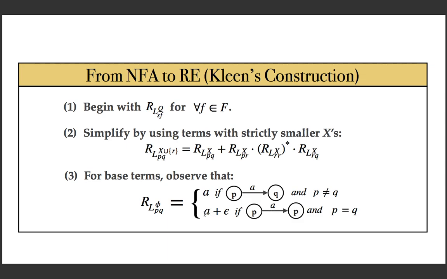So A is there, and if P and Q are the same state, then you don't have to read any input. If you are in P, you can stay back in P without reading an input. That is, without reading an input also you can do it. So it is A plus epsilon. So these are the base cases. Hope you followed it. Otherwise, please watch it again and try to understand what we are discussing here.